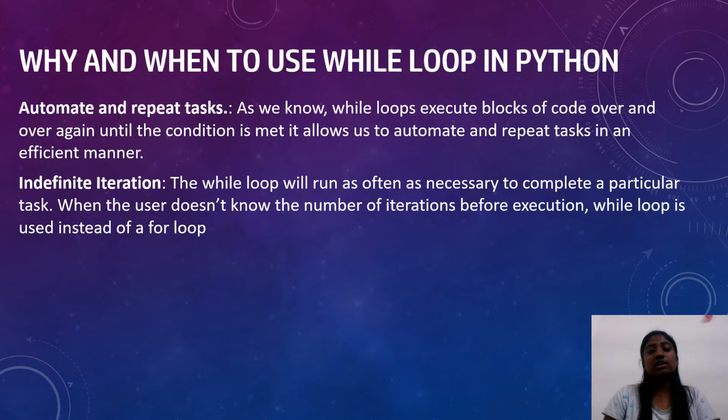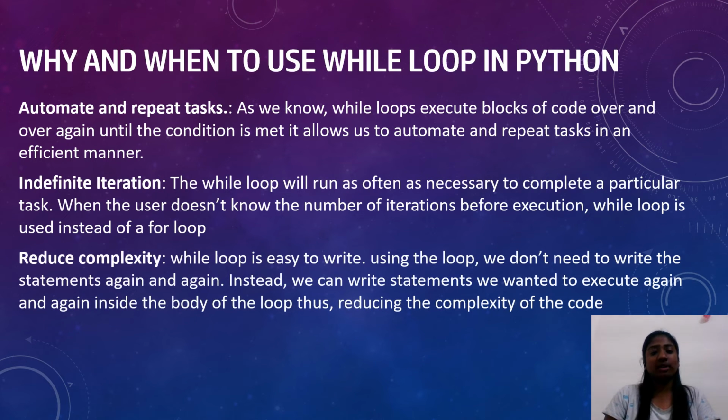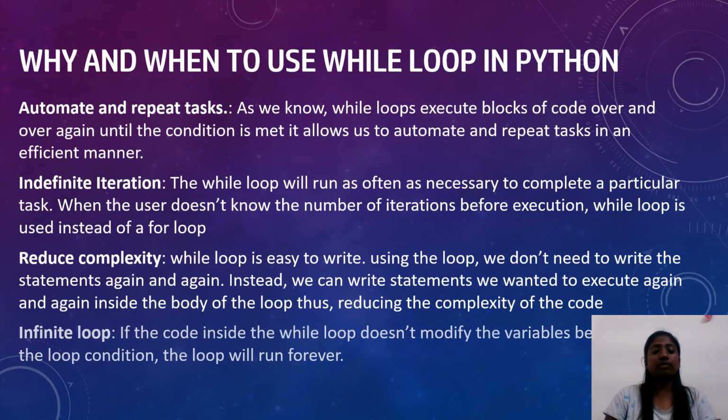When the user doesn't know the number of iterations before execution, a while loop is used instead of a for loop. Reduce complexity: a while loop is easy to write. Using the loop we don't need to write the statements again and again. Instead, we can write the statements we want to execute again and again inside the body of the loop, thus reducing the complexity of the code.